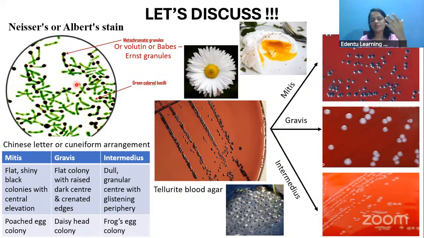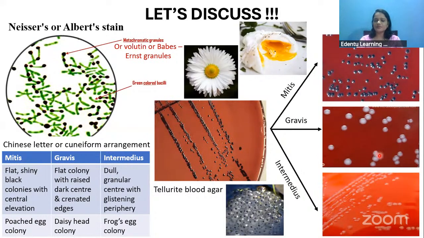Okay, so based upon the appearance of three types of colonies, it is divided into three types: the mitis, gravis, and the intermediate. Under the mitis, you will be able to see flat, shiny, black colonies like this. It is also called a poached egg colony. So mitis will produce something like a poached egg colony.